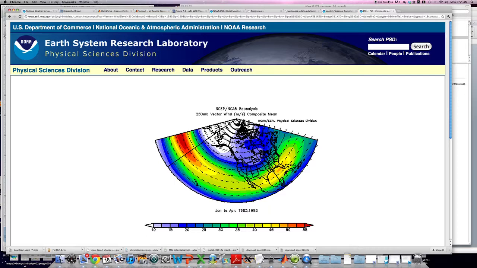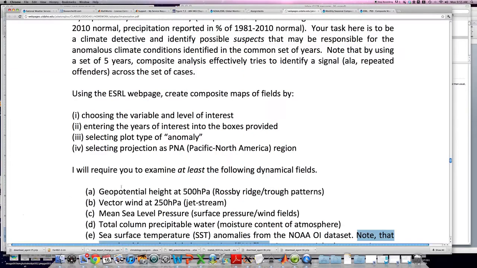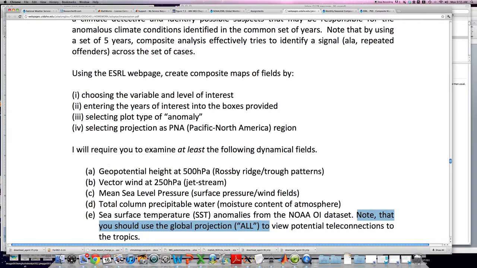So I think you try that out for your stations. Again, don't do it for each individual year in terms of looking at the 5 warmest years individually; composite them together, and so you should start to make a set of plots. Basically, here I'm asking for five plots for each of the different warm, cool, wet, dry cases. So it's quite a few plots. I want you to connect them together and try to make these relationships between what's happening at 500 millibars, what's happening at 250 millibars, sea level pressure, precipitable water, and sea surface temperature.